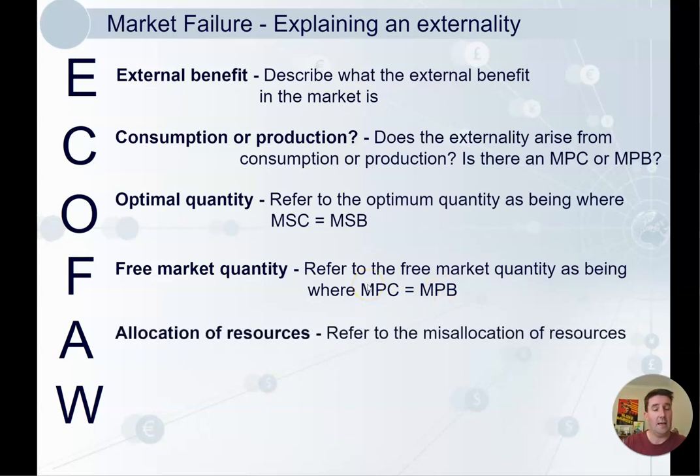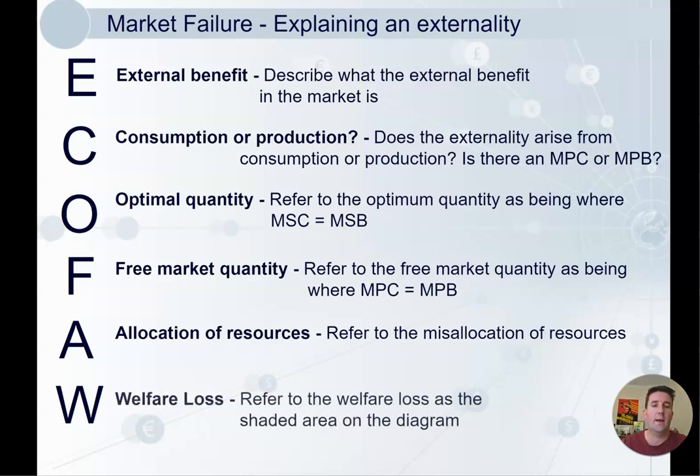Then we look at the allocation of resources. So there's a misallocation. In the case of a positive externality, there is always an under allocation of resources. We saw it in the training, we saw it in education. And the welfare loss. So the welfare loss is the shaded area on the diagram.